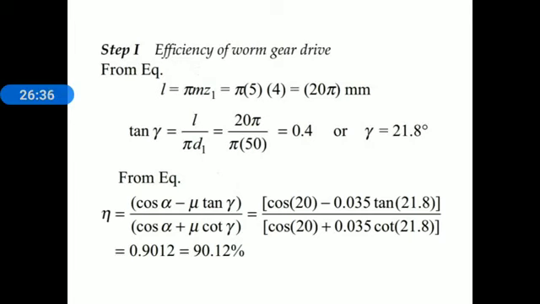Cos 20 minus 0.035 tan 21.8, whole divided by cos 20 plus 0.035 cot 21.8. Simplify this, and after simplification we get the efficiency 0.9012, and therefore the efficiency of worm drive is equal to 90.12%.